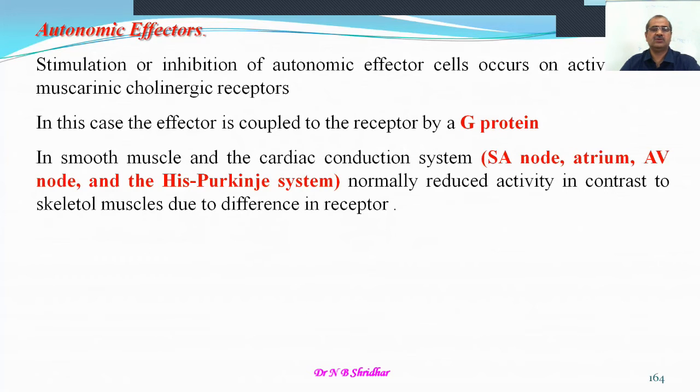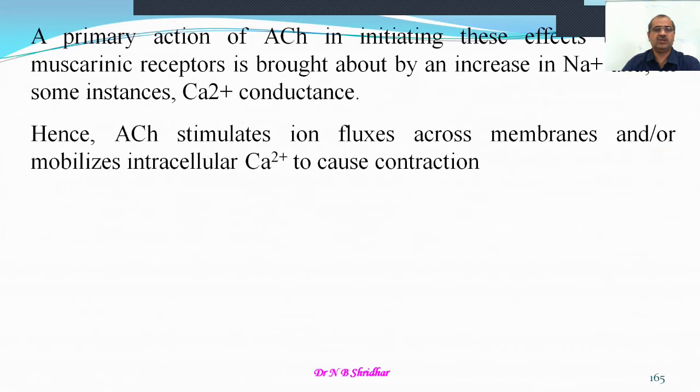The type of receptors are M2 in the case of the heart muscles, whereas they are M1 in other tissues. It is excitatory in other tissues, whereas it is inhibitory in the case of the heart muscles. And the primary action of acetylcholine in initiating these responses, this effect through the muscarinic receptor, is brought about by the increase in sodium and in some instances calcium conductance. Hence, acetylcholine stimulates ion fluxes across the membranes and mobilizes the intracellular calcium to cause contraction.